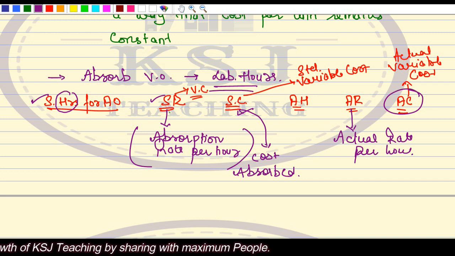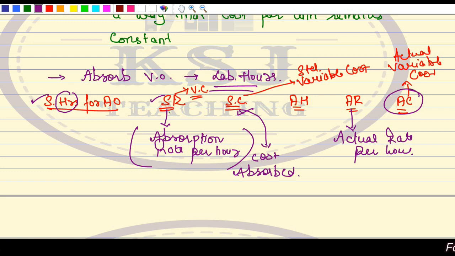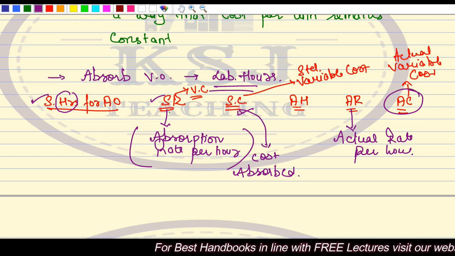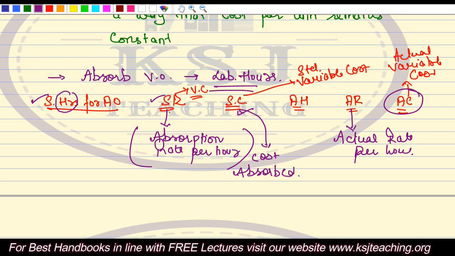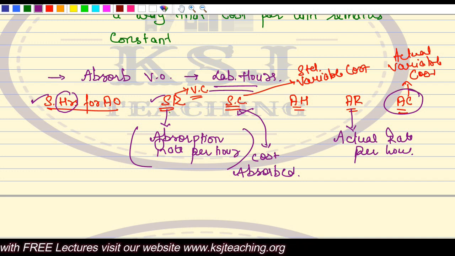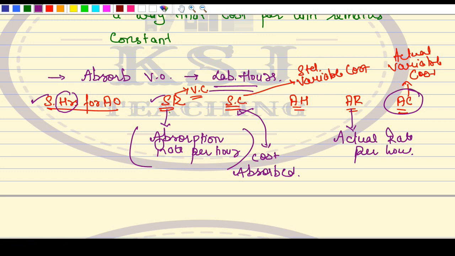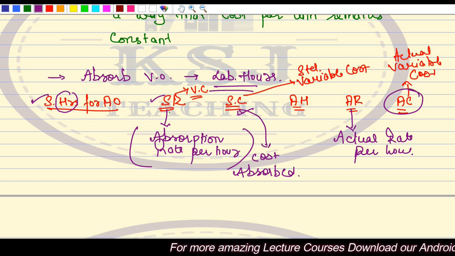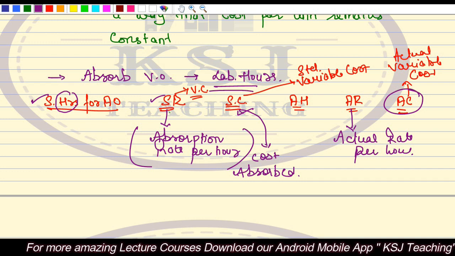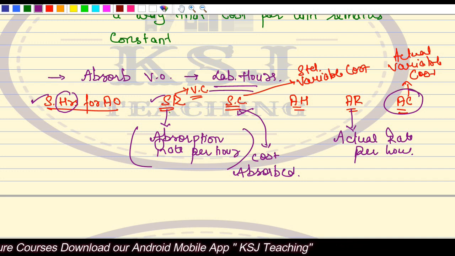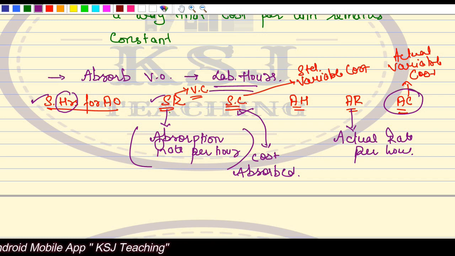As we have used in the labor variances, if you have to absorb it on the basis of the material, then also the table will remain the same. Here: standard quantity for actual output, standard price, standard cost, actual quantity, actual price, actual cost. There, instead of hours, we'll be using the quantity. That is the only difference. So understood the concept: if we talk about the standards of the actual output, we are talking about the cost that we have planned to absorb based on the absorption rate, based on the number of hours for the actual output. Now, the actuals may vary. So this is the absorption of overheads.